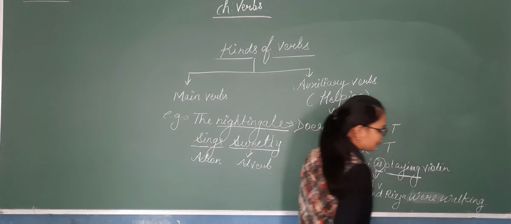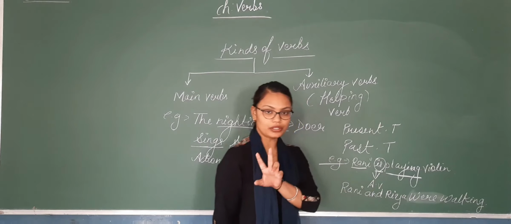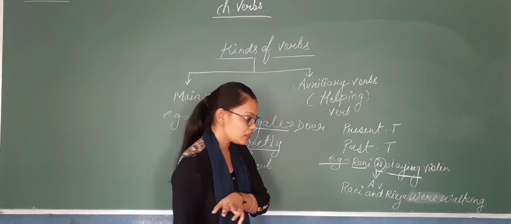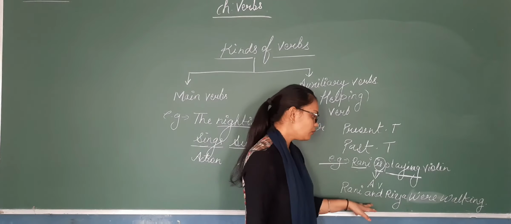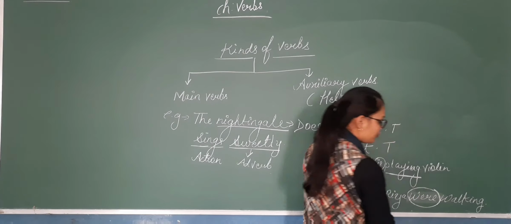Simple, I am telling you the example. What I am saying is Rani and Riya, there are two girls. They are the doers of the action, or you can say the subject, and what they are doing is walking. I have used were here.